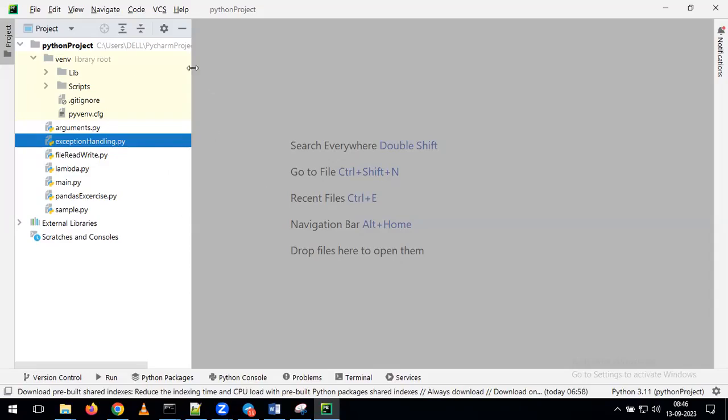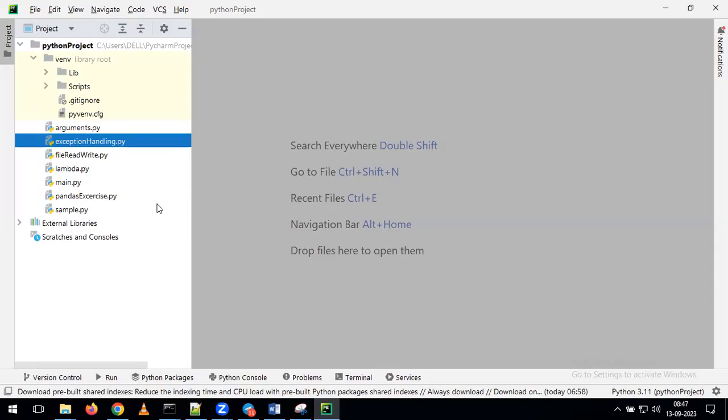Okay, so I hope now you can see the window like this. In this window, you can see your project name on the left side, and at the same time you can see all the information. But here in my system, it is showing everything in white color. Maybe in your system, it is showing in black color only.